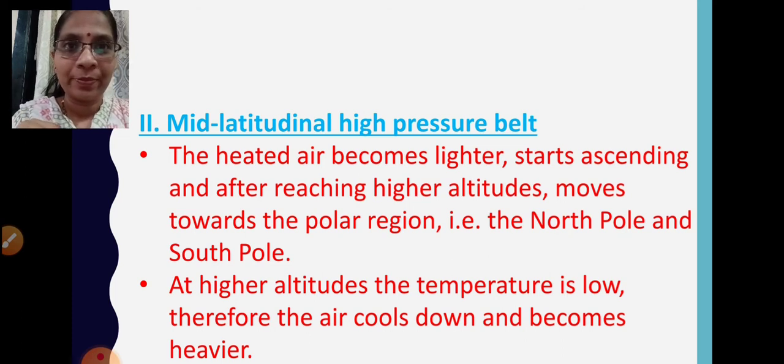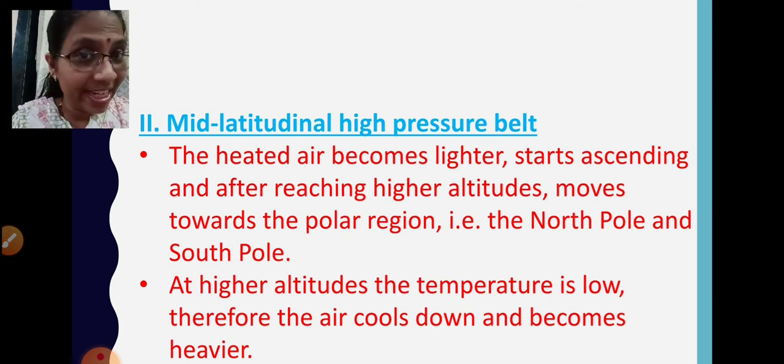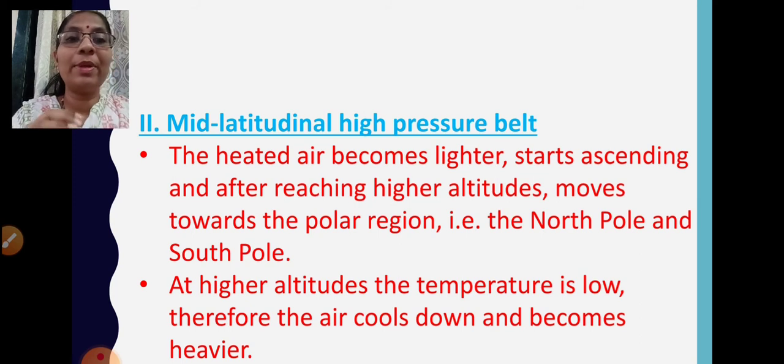So the air cools down and becomes heavier. Low temperature, air pressure will be high, so the air becomes heavier after cooling down.